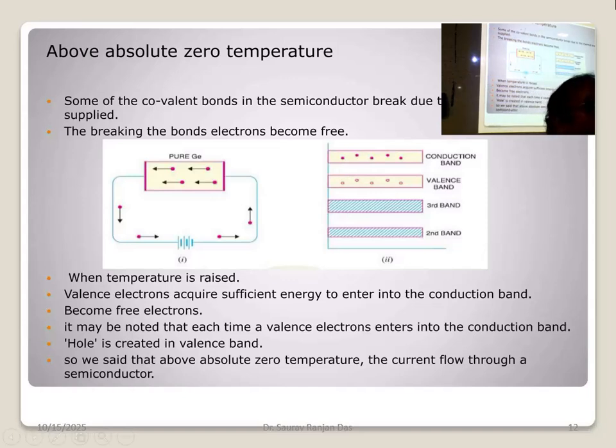How do you get the hole and free electron? If you take some pentavalent element like arsenic and dope germanium or silicon with arsenic, then tetravalent silicon or germanium will make 4 bonds with arsenic, and the fifth electron of the arsenic, because arsenic has 5 electrons in the outermost shell, will be free to move because it is not bound. This is called N-type because the extra electron is negative, so N-type, negative type.